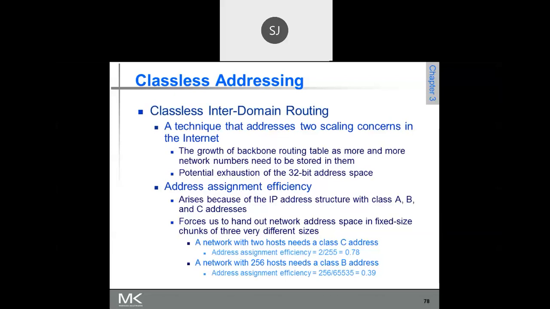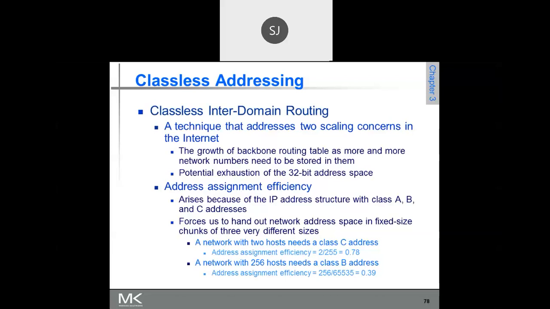When there are no classes, every address is classless. Suppose an address like 192.168.100.10 is there. You may assume it is class C, but it is assumed to be classless now.